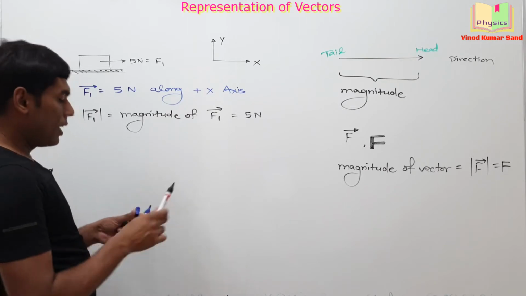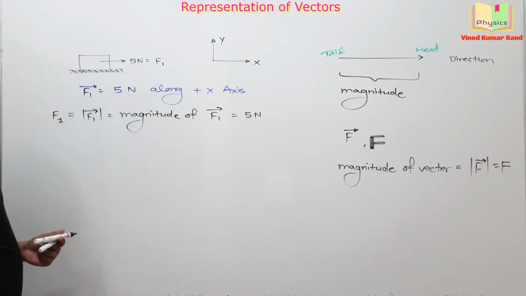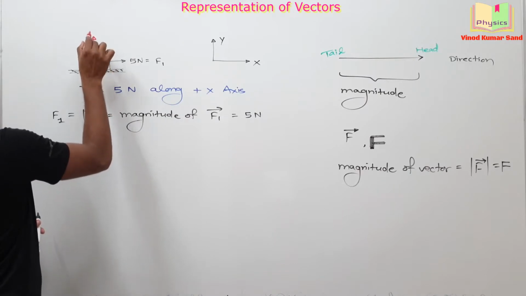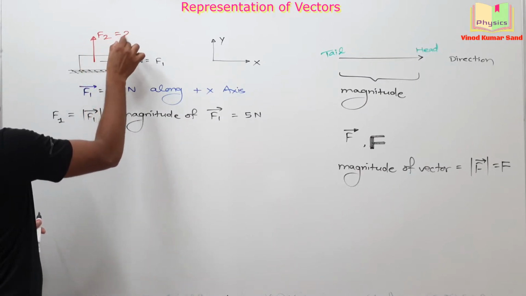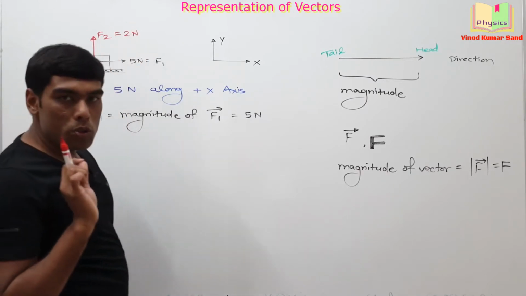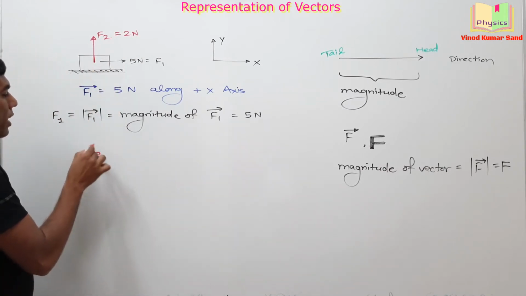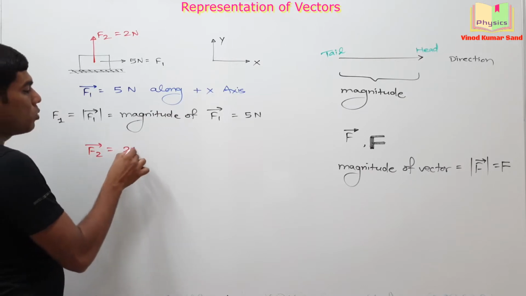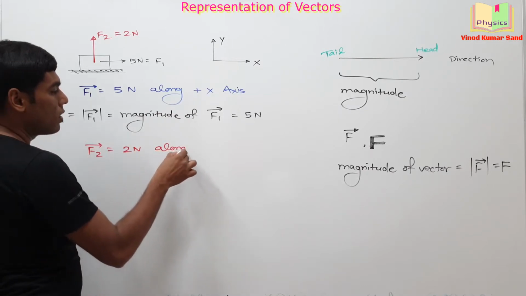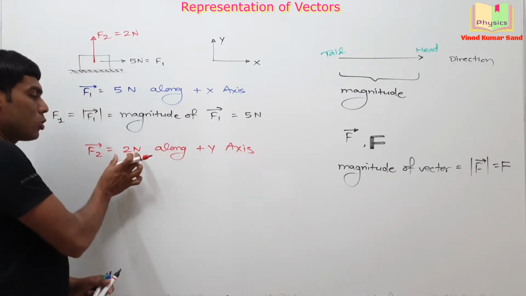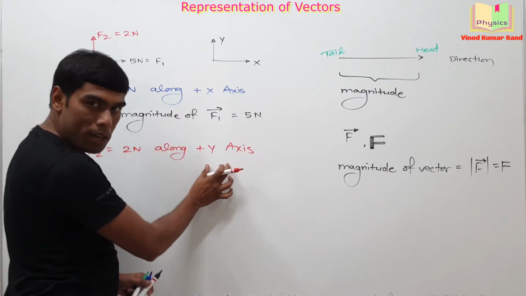Okay. Taking up another example, suppose we have another force F2 here, and that F2 force is having the magnitude 2 Newton. How will we represent this? The F2 vector will be equal to 2 Newton along the positive y-axis. Because a vector should have the magnitude as well as the proper direction.